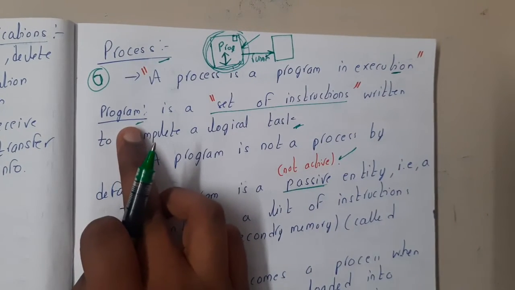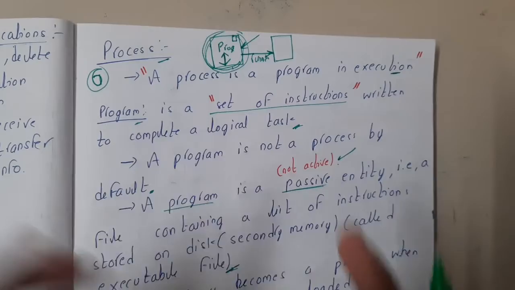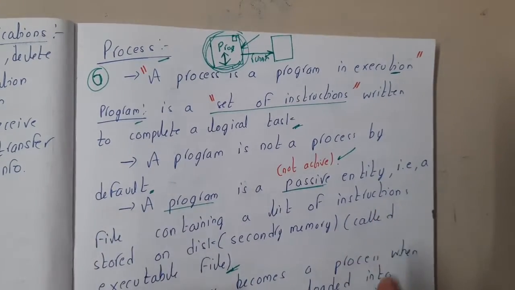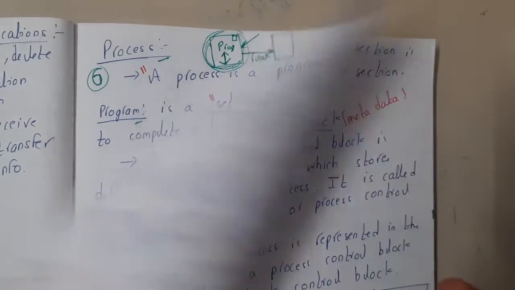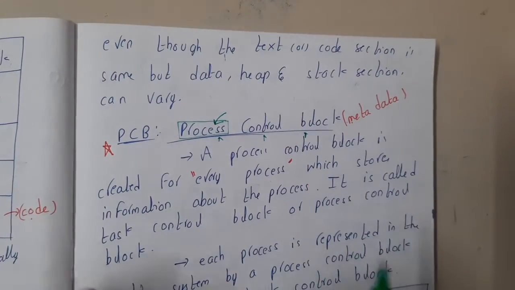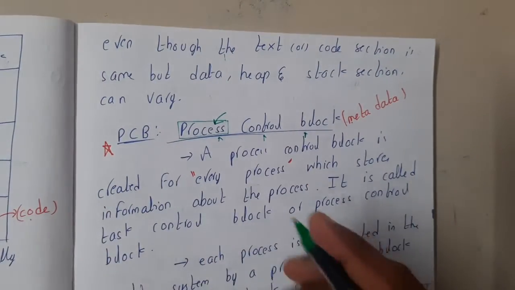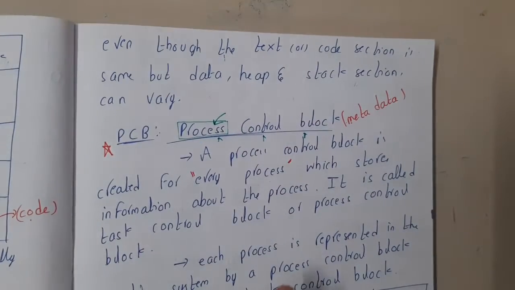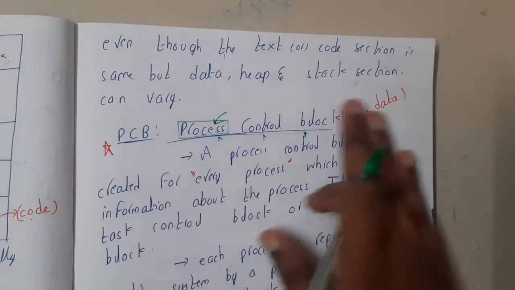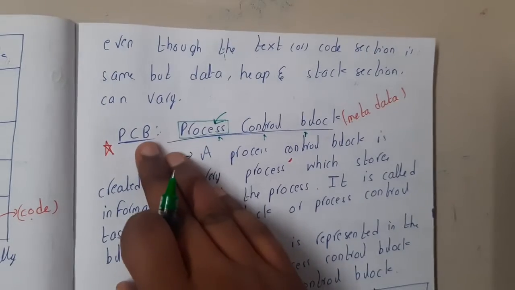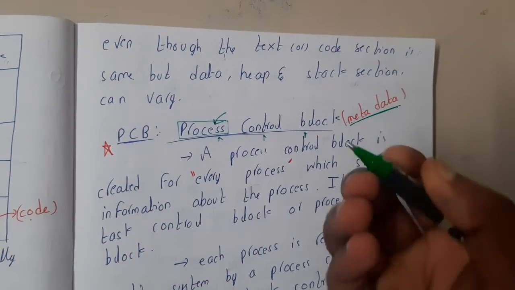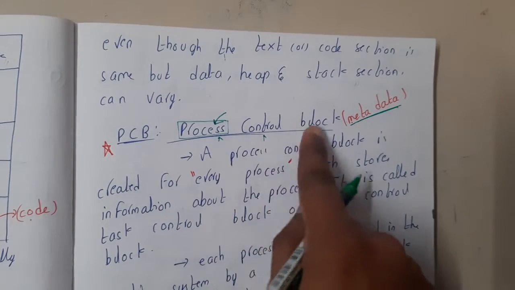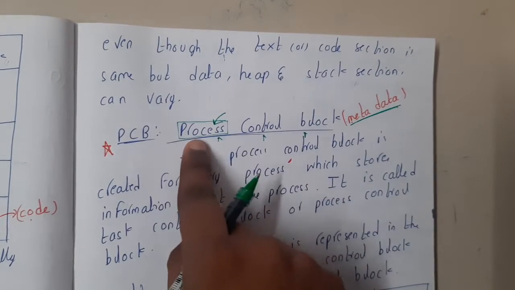If a program is running, it is going to have some properties. While it is running, it might give outputs, it might open some files, it might close some files, it might update some files, it might be in some particular state. So there will be multiple properties with respect to this process, and all that information will be stored by the process control block. In simple words, you can say that it is going to store the metadata. So the PCB is going to store the data about that particular process.